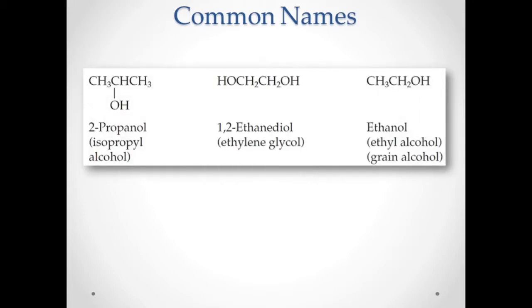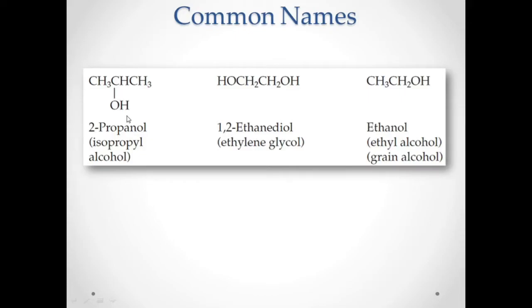Okay, let's proceed to some common names of alcohol. These are actually very basic only. So you have your 2-propanol. You have one, two, three carbons. So that is 2-propanol, which is also called isopropyl alcohol, the one that is used as a disinfectant that we can buy at the pharmacy and also in the market.